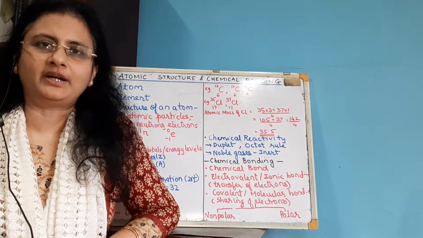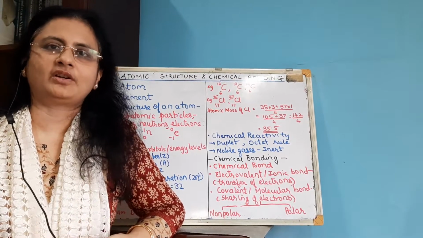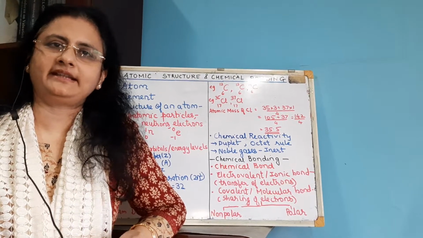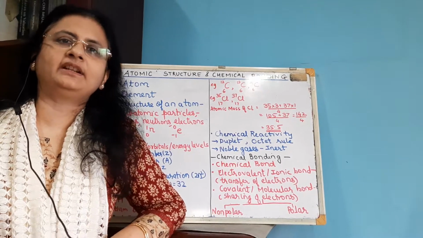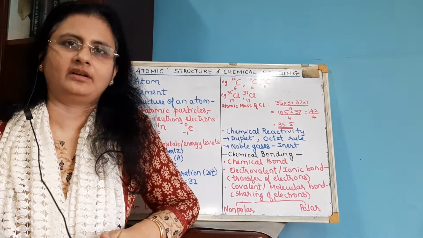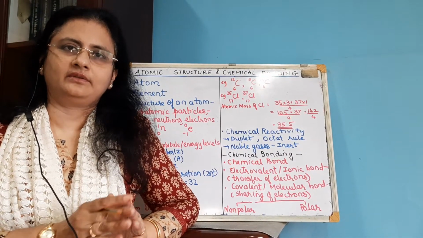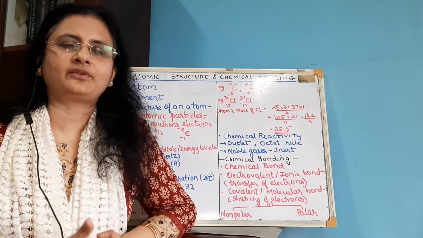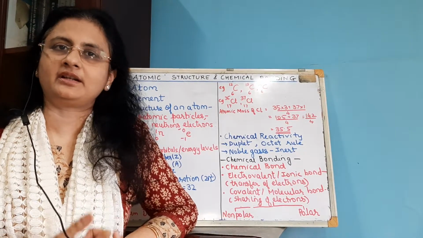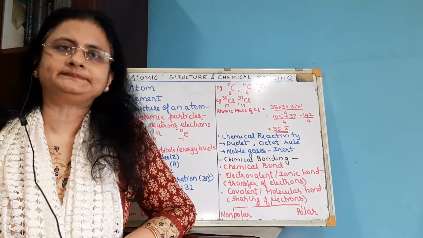In the syllabus you have sodium chloride, magnesium oxide, magnesium chloride and calcium oxide. Their orbital diagrams we will draw during the Zoom session. So understand what an electrovalent or ionic bond or compound is, the one formed by transfer of electrons.